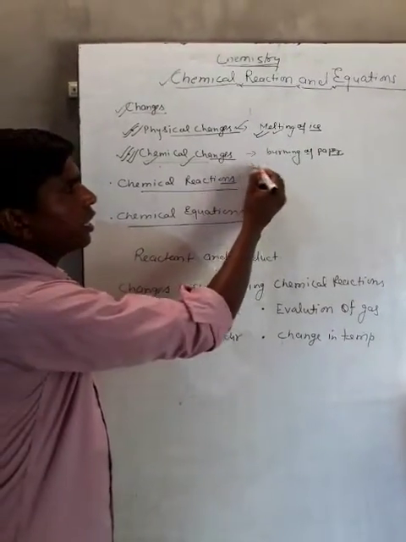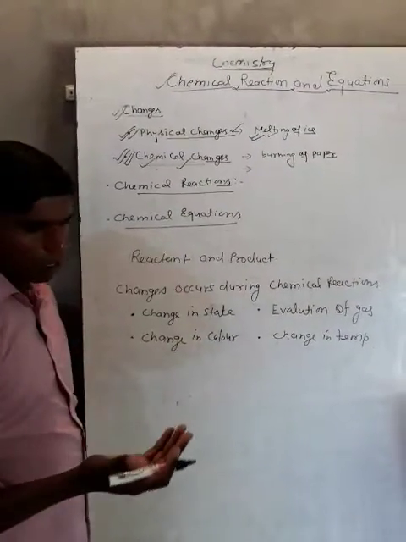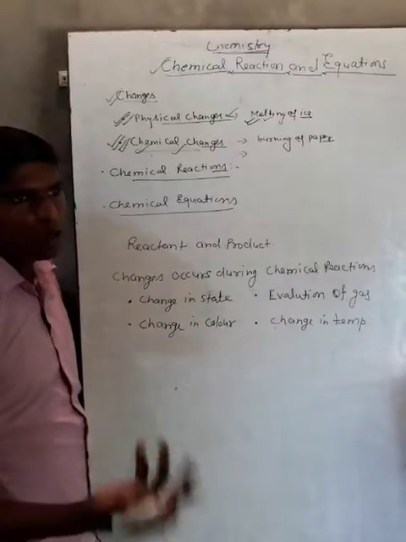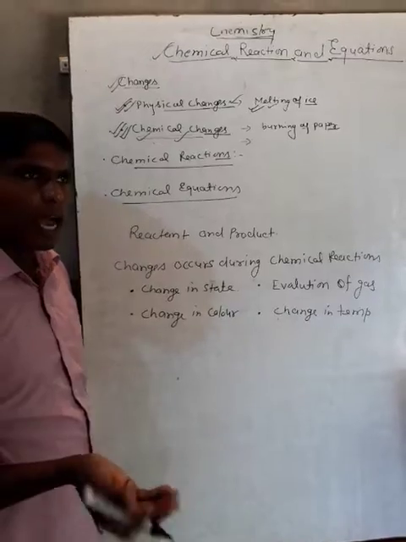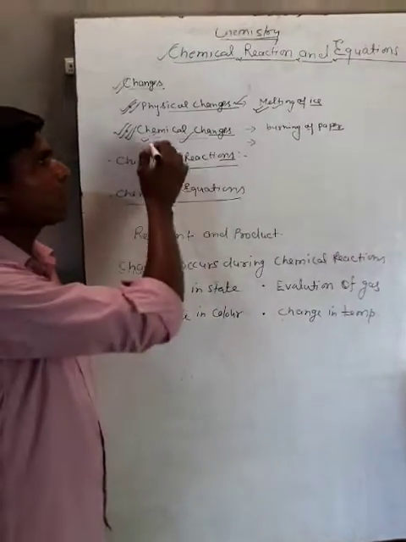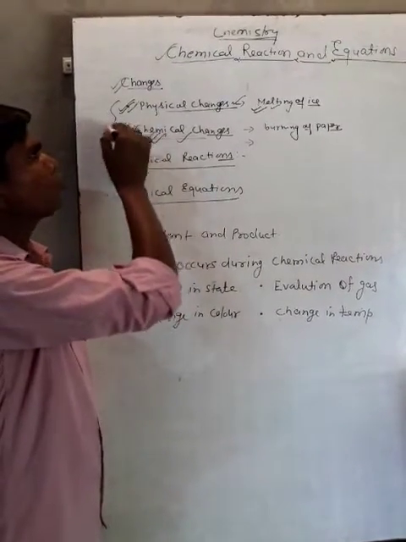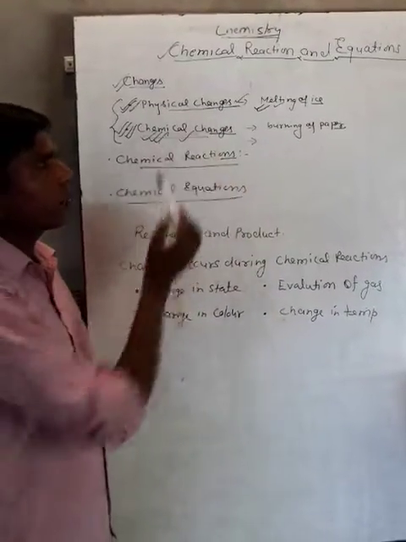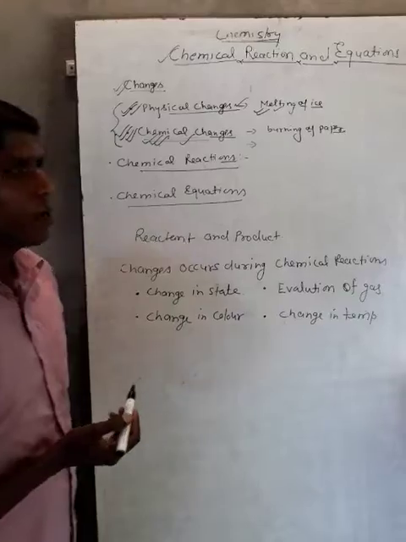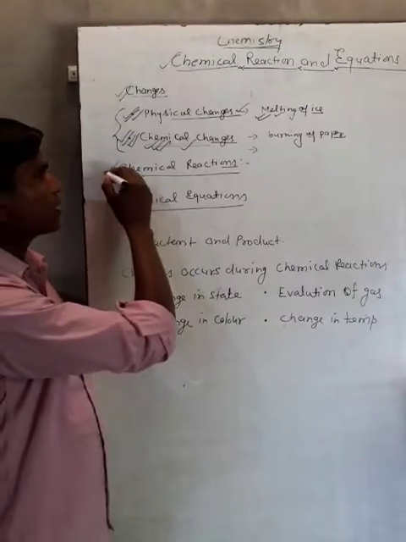Second, when milk changes into curd, from the curd we can't make the milk again, so it is a type of chemical change. These two types of changes, physical changes and chemical changes, we have already read in the 9th class. Here we have to read about the chemical reaction.